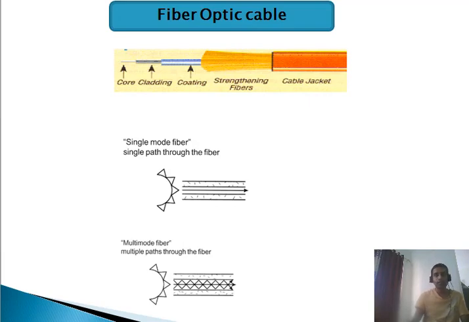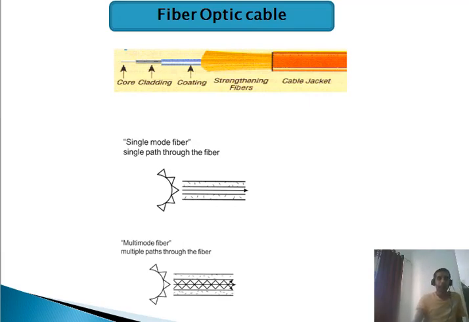The core is the glass, and that is protected by a coating called cladding. Then, to provide extra support, we have the coating section, which provides cover to the cable. Because it's glass, it's very delicate and should not be damaged, because if it is damaged, the light will not travel through that glass. So we have strengthening fiber as well as a cable jacket, which protects from external pressure. These cables are very heavy and they protect the glass.